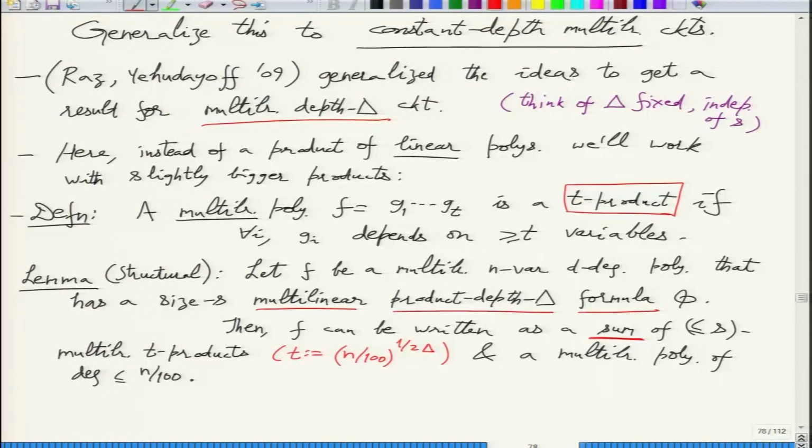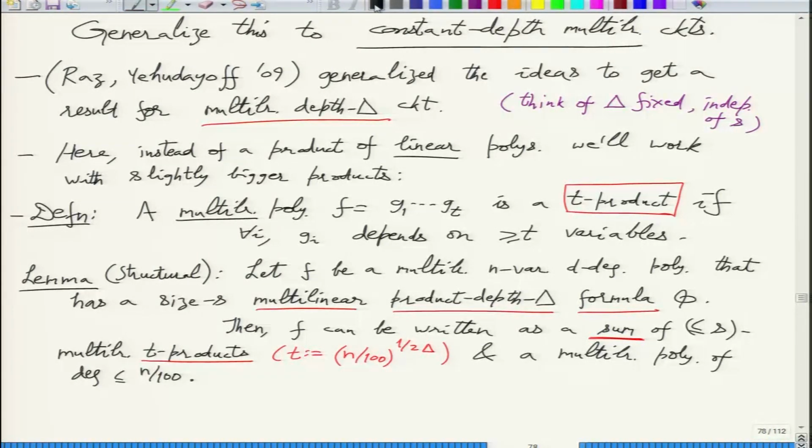We'll apply it in the structural statement on some f and on some t. So I am saying should it be G1 to GT or G1 to GL? No, it says here multilinear T products. So you have to invoke the definition of what is a T product.